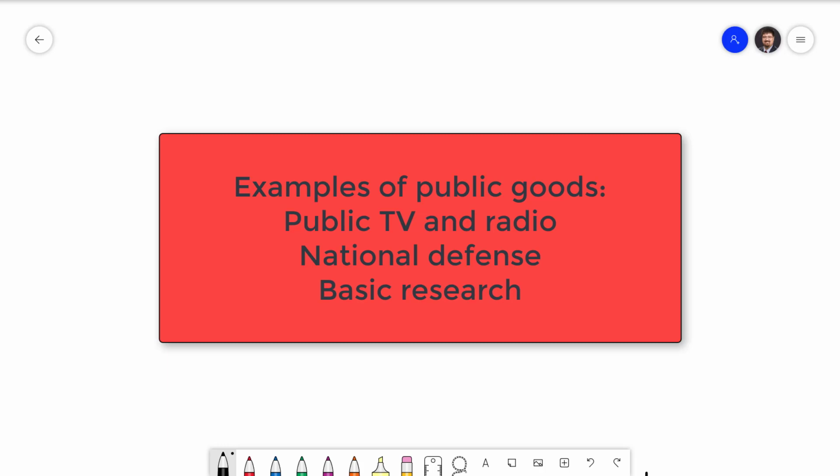National defense is a public good. The military cannot selectively provide protection to individual citizens in a country, so national defense is not excludable. The presence of the military protects everyone. It is non-rival because the fact that you are protected by the military has no effect on anyone else's level of protection by the military. The United States spends about $2,000 per person on national defense. This is the second highest in the world, right behind Israel in per capita defense spending. This is all paid for by taxes.